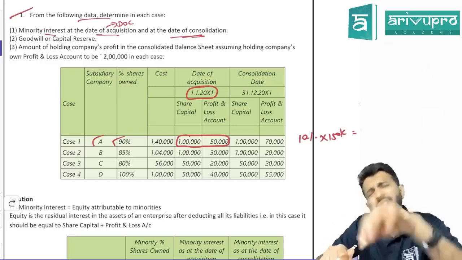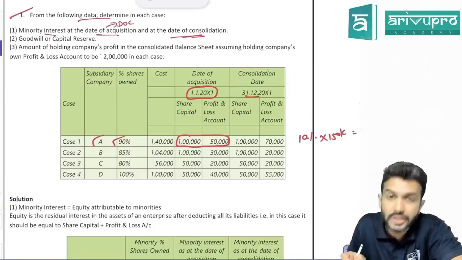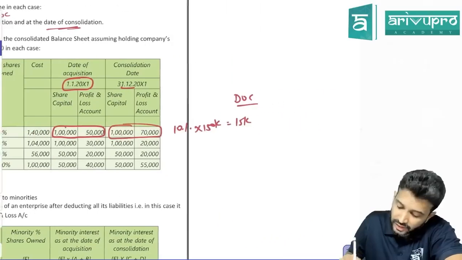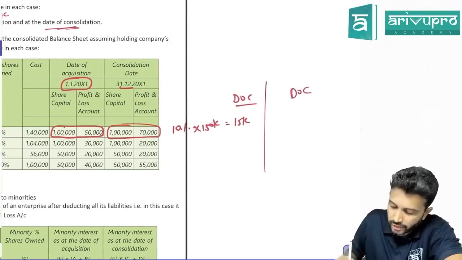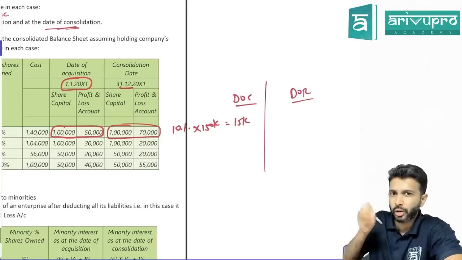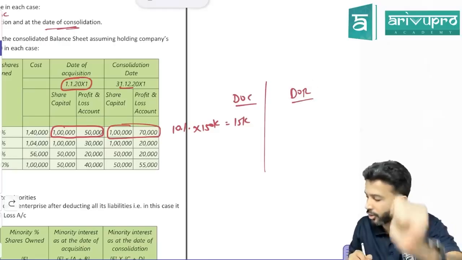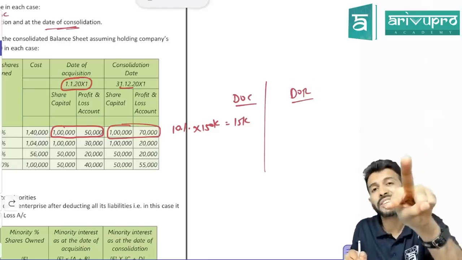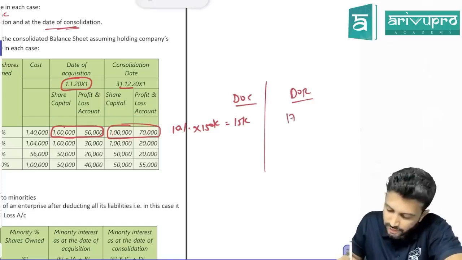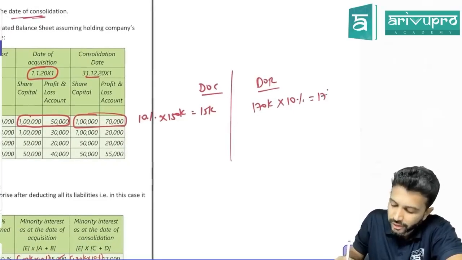How can you find net assets? Same, share capital and reserves and surplus. The consolidation date is 31st December. On the consolidation date, share capital and reserves and surplus put together was 170. So on the date of consolidation, or can I call it DOR? DOR as in date of reporting. You report the consolidated financial statement only at year end, so I'm calling it DOR. DOC stands for date of control. DOR stands for date of reporting. On the date of reporting, how much were the net assets? 1,70,000. How much is the minority interest entitlement? 10%. That means minority interest will be 17,000.